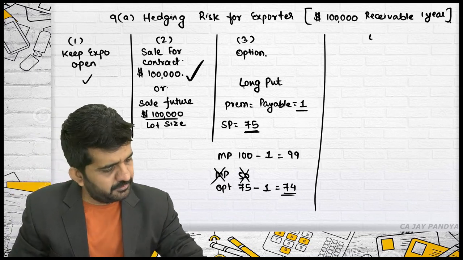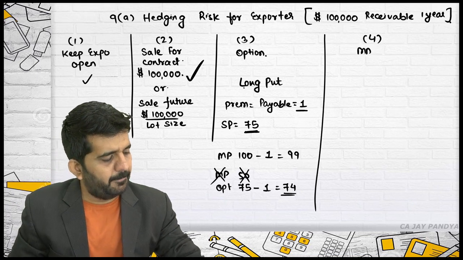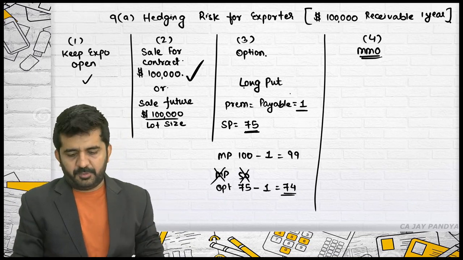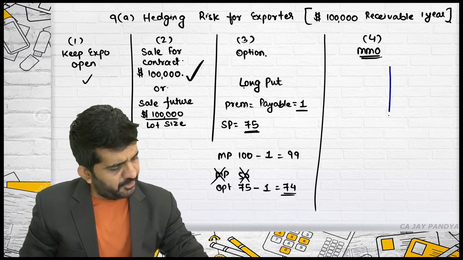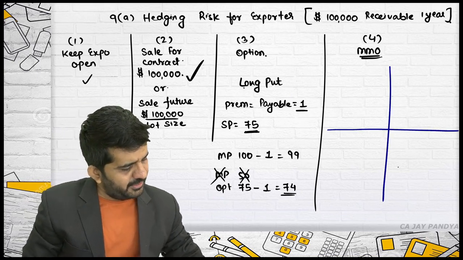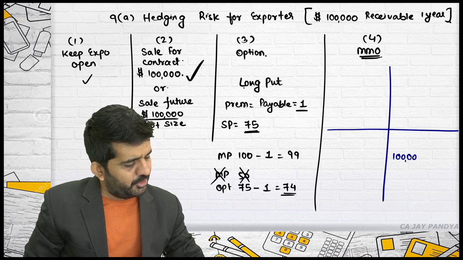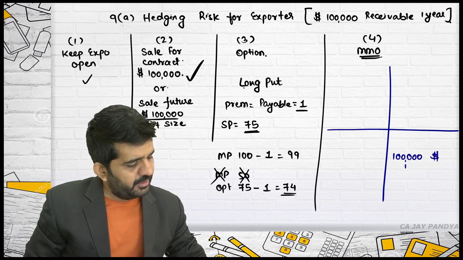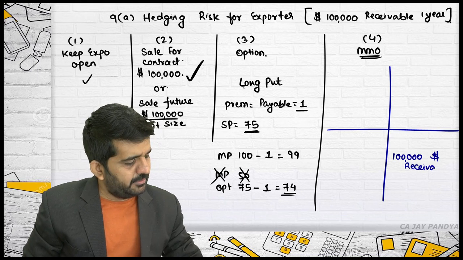Fourth in hedging is again money market operation. How to draft a money market operation? Please understand, your $1 lakh is a receivable.